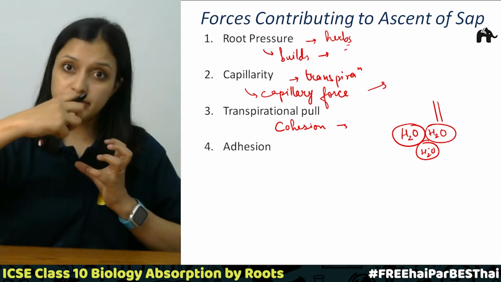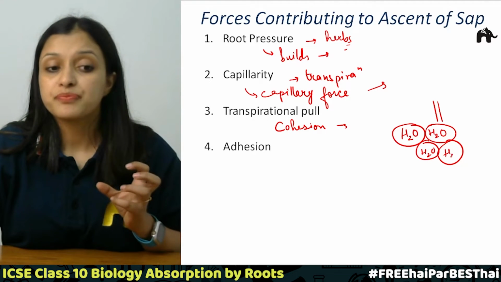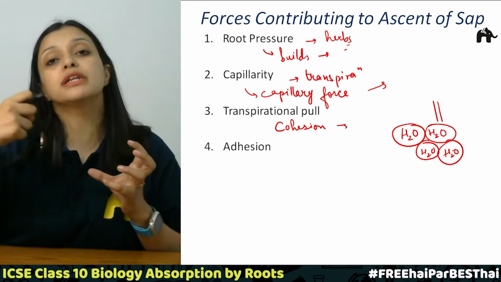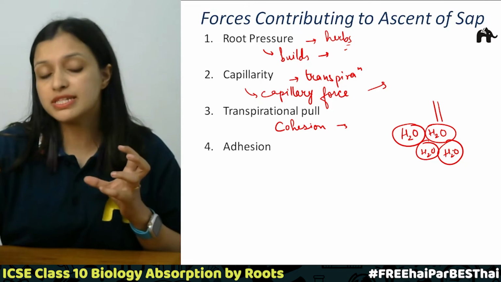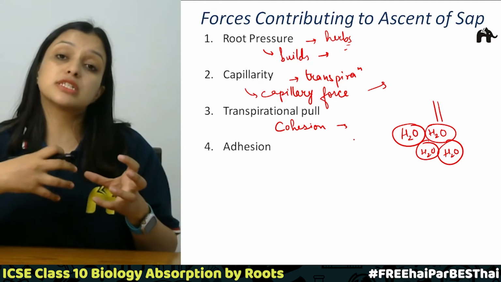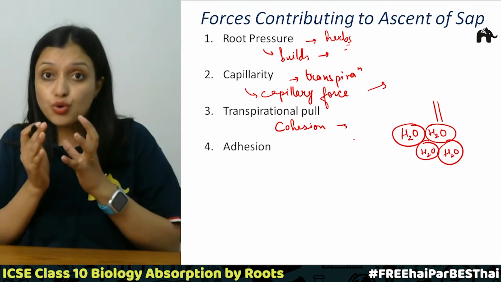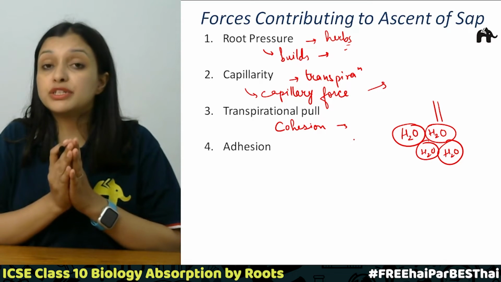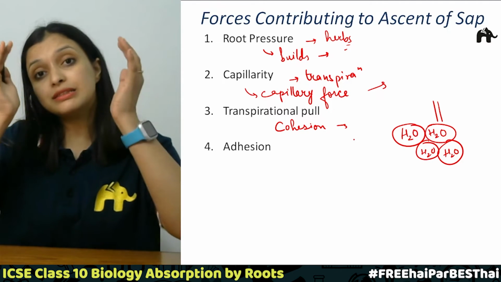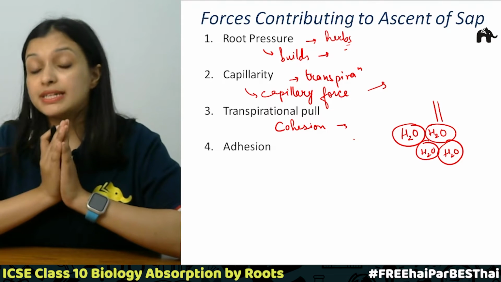So there is a continuous column because all the water molecules are attached to each other, and this is how they move in a column in a xylem vessel. When this transpiration occurs, it causes more water to be absorbed from the roots, and since there is a cohesion force between the water molecules, this causes a continuous column from roots till the leaves of the plant, right? And the last one is adhesion.